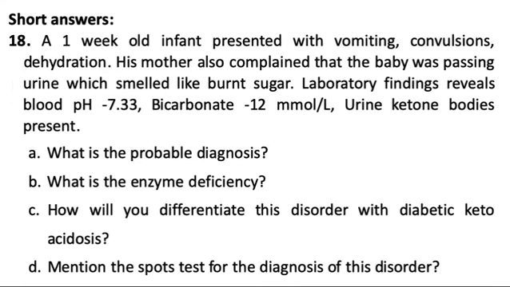A 1-week-old infant presented with vomiting, convulsions, and dehydration. His mother also complained that the baby was passing urine which smelled like burnt sugar. The laboratory findings reveal blood pH 7.33, bicarbonate 12 millimoles per liter, urine ketone bodies present. What is the probable diagnosis? What is the enzyme deficient? How will you differentiate this disorder from diabetic ketoacidosis? Mention the spot test for the diagnosis of this disorder. Okay, this is one case report.